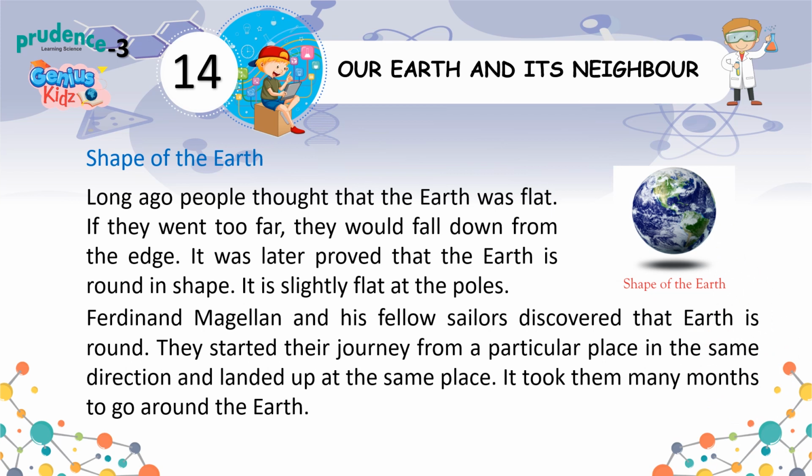Shape of the Earth. Long ago people thought that the Earth was flat. If they went too far, they would fall down from the edge. It was later proved that the Earth is round in shape. It is slightly flat at the poles. Ferdinand Magellan and his fellow sailors discovered that Earth is round. They started their journey from a particular place in the same direction and landed up at the same place. It took them many months to go around the Earth.